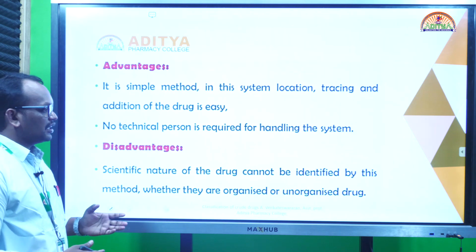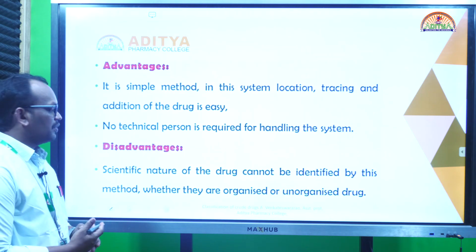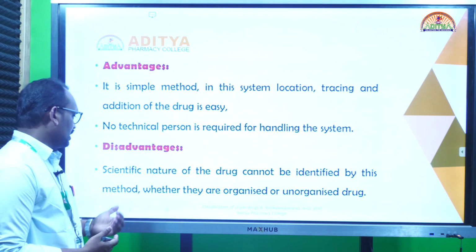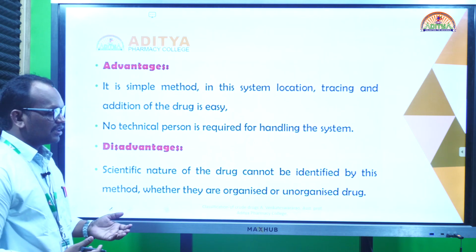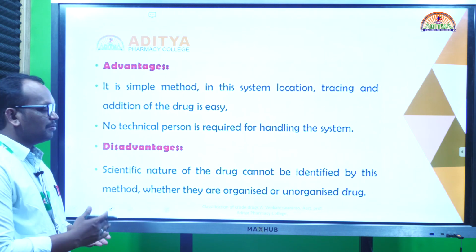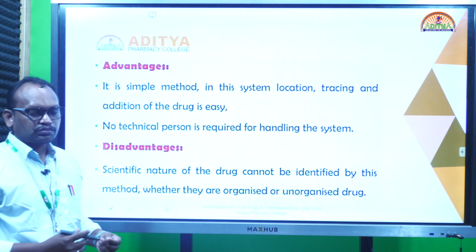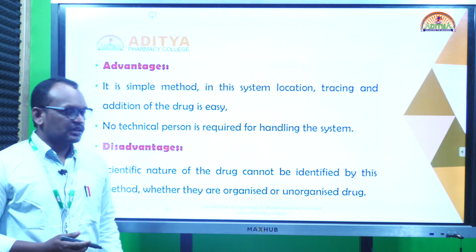What is the disadvantage? We don't know the chemical nature and scientific nature of the drug. It is an unorganized arrangement, but we know the name, and finding the drug and adding a new drug is easy in this type of classification.